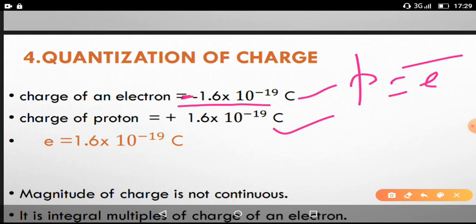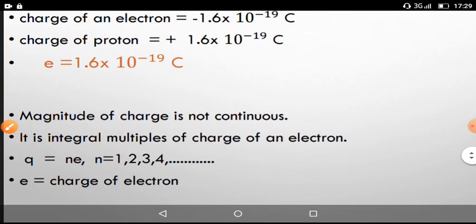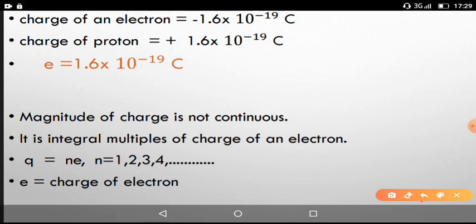This value, 1.6 into 10 to the power of minus 19 coulombs, is generally denoted by E, the charge of either proton or electron. So E is the charge of the electron.